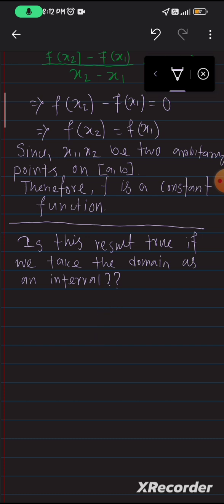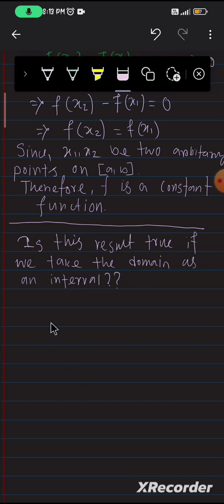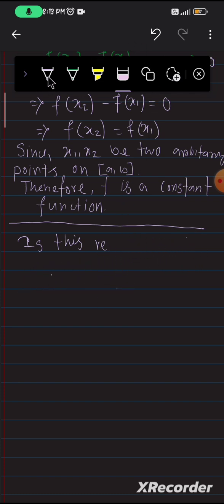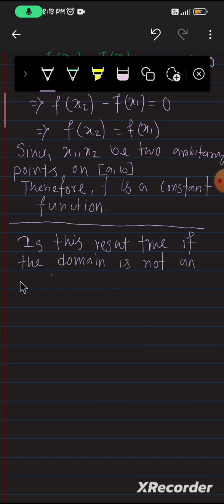Or is this result true if we take the domain is not an interval? That is my question.